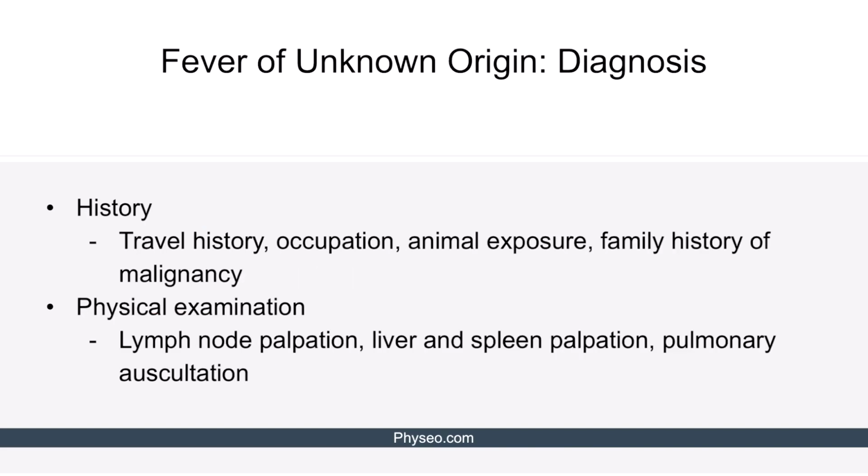In order to diagnose the fever of unknown origin, all the other known causes of fever should be excluded. This is why detailed history and physical exam are essential to diagnose the fever of unknown origin. From the history, special emphasis should be placed on the travel history to screen for tuberculosis, occupation and animal exposure to check for zoonotic infections, and the family history of malignancy to screen for cancer. Physical examination focuses on lymph node, liver, and spleen palpation to check for lymphadenopathy and hepatosplenomegaly. Additionally, the pulmonary auscultation can give clues about possible lung infections like tuberculosis or aspergillosis.